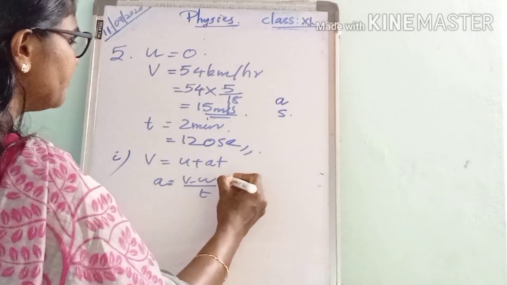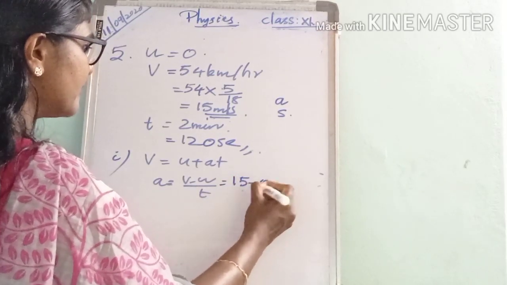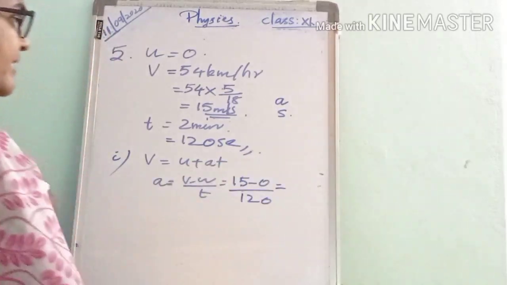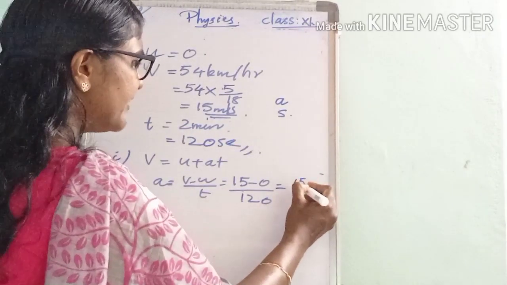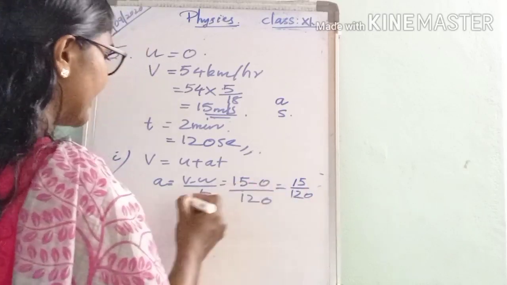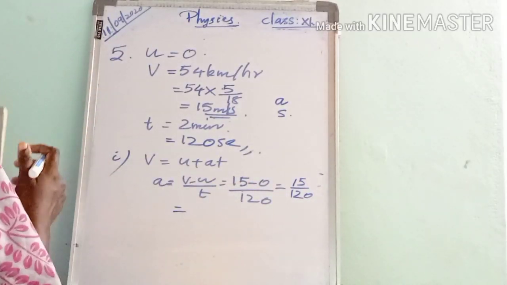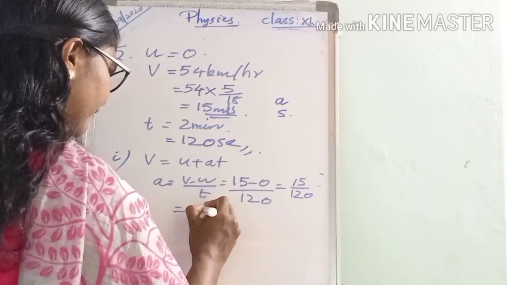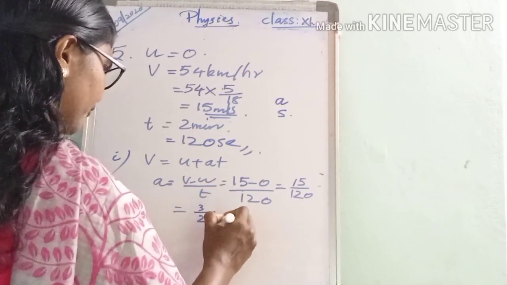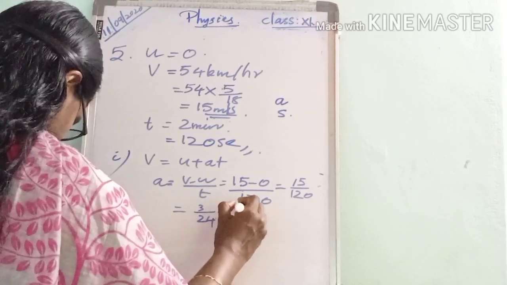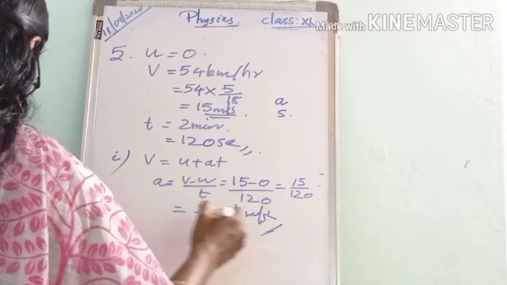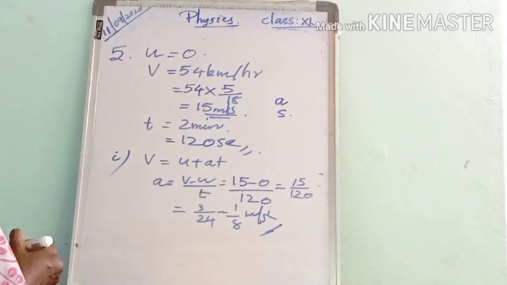Here v is 15, minus 0, divided by 120 seconds. That is 15 divided by 120. It is actually 3 divided by 24, which is 1 by 8 meters per second squared. The acceleration a is equal to 1 by 8 meters per second squared.